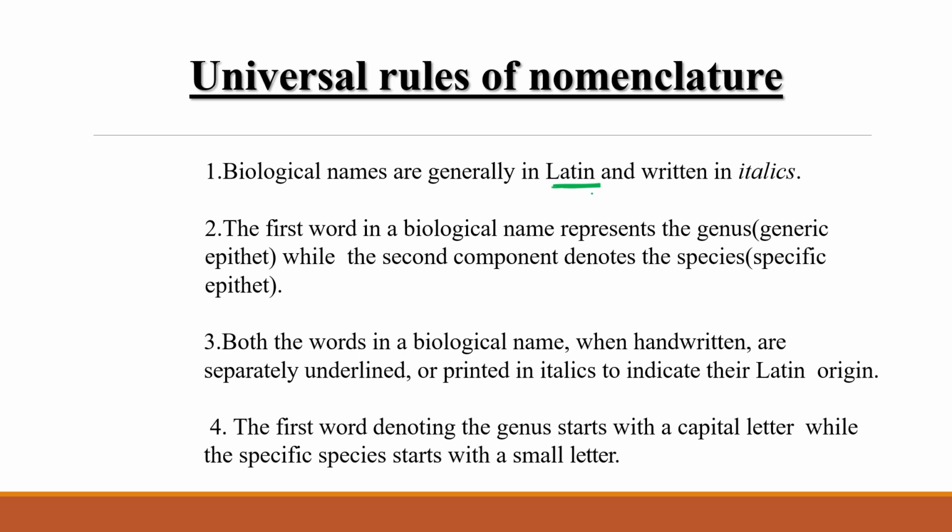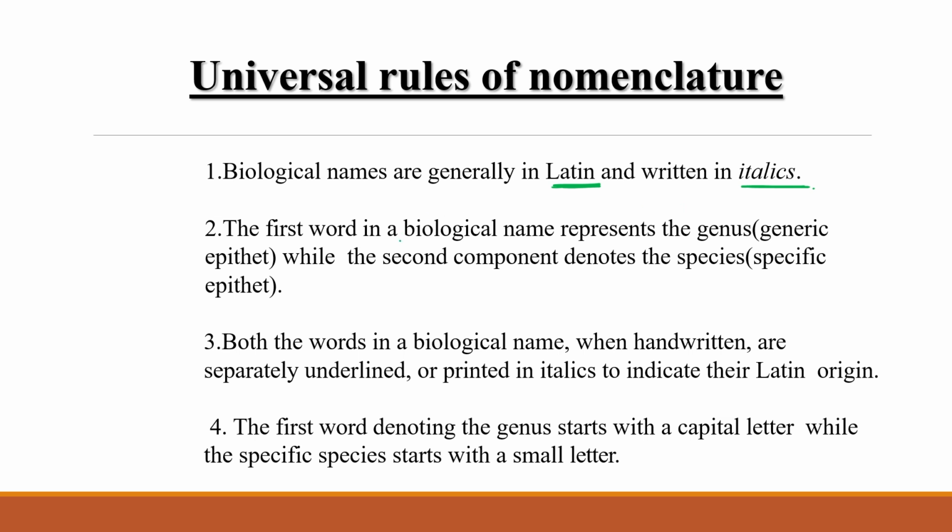Whatever name has been given to a particular species, for example mango, Mangifera indica, even after 100 or 1,000 years the name is the same, Mangifera indica, because this is a dead language. So biological names are generally written in Latin and printed in italics on computers.